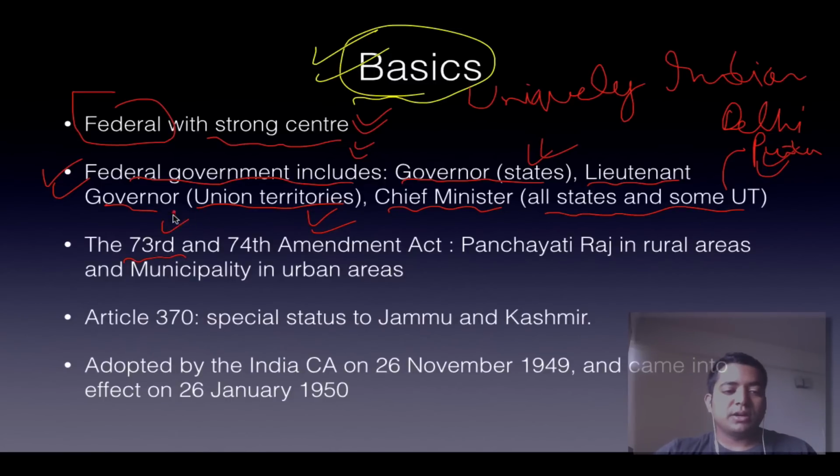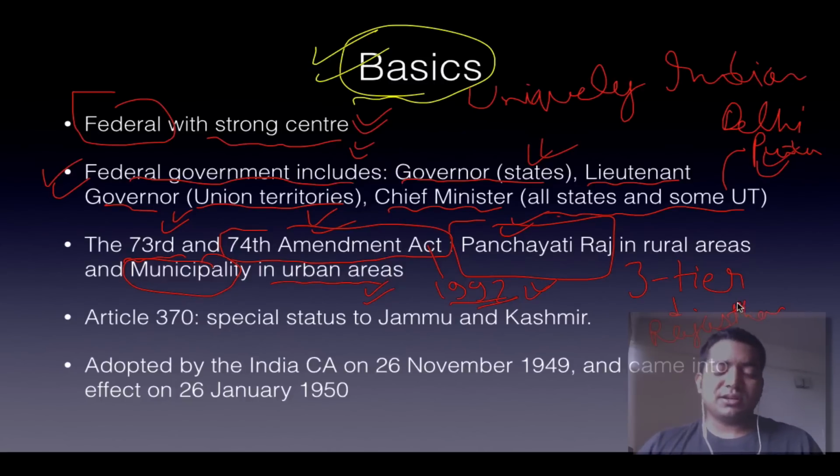Then the 73rd Amendment Act includes the Panchayati Raj. I'll be talking about it in detail later. And the 74th Amendment Act includes the municipality in urban areas. These were enacted in 1992. They brought a tremendous shift, and this was the vision all along. There's the three-tier system. It has been implemented very well in some states, like Rajasthan is one example. Then southern states are good examples, but more or less it has not lived up to the vision of the amendments and the forefathers.